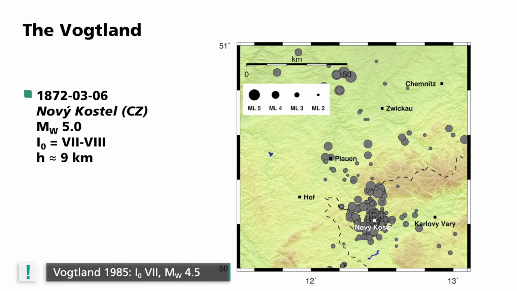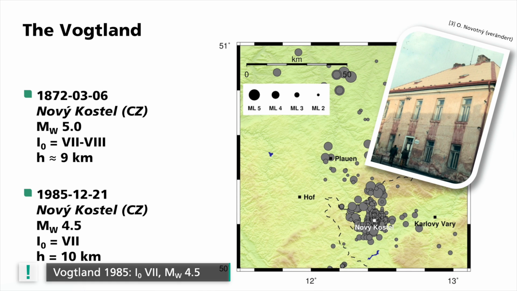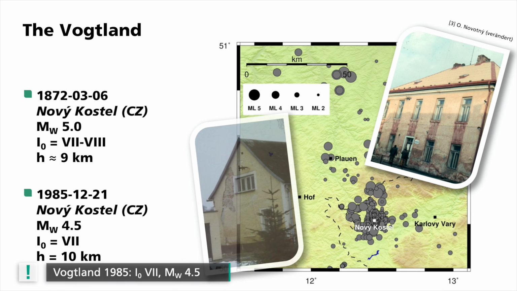On December 21, 1985, a quake reached a magnitude of 4.5 and had an intensity of 7. It was part of an earthquake swarm that began in early December 1985 and lasted until early February 1986.